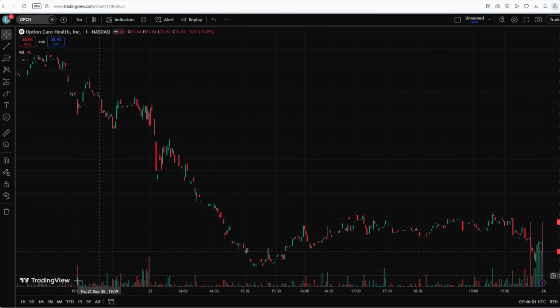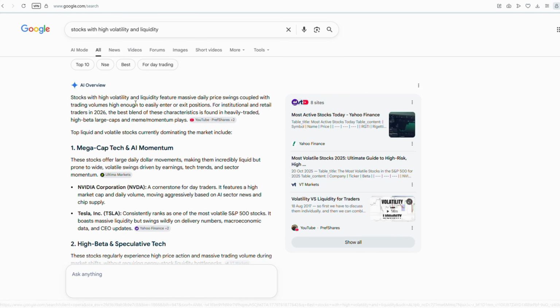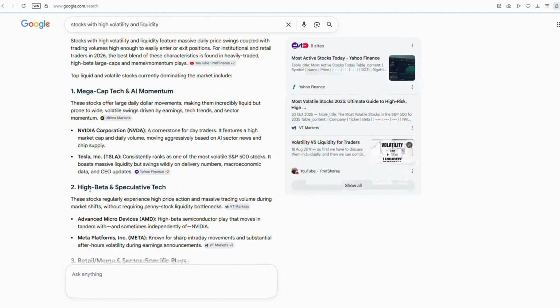So remember, volatility gives you opportunity, liquidity gives you control. If you understand these two concepts, you already have a major advantage over most beginner traders.